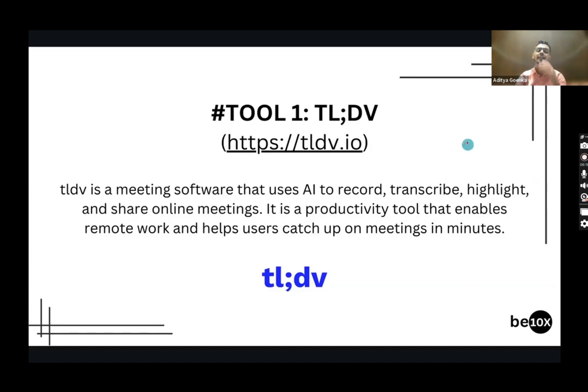All right. So for showing this particular example, guys, I have your program manager Anushka along with me. Anushka, are you there? Can I have you on the screen? Yes, Aditya, I'm here, and good evening to each and every one of you. Am I audible and visible to each and every one of you here? Yes. Hi everyone. Guys, can we have a welcome Anushka in the chat box, if you want her to show you how you can use TLDV for your day-to-day meetings? Welcome, Anushka. Super. Thank you so much, guys. Let's go ahead and see how we can use TLDV for our day-to-day meetings.